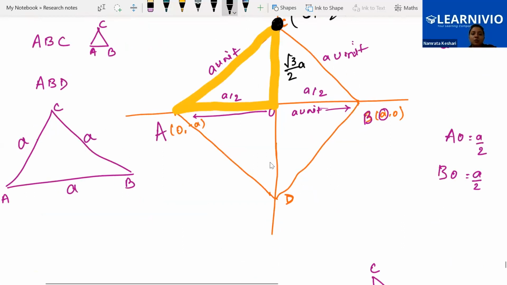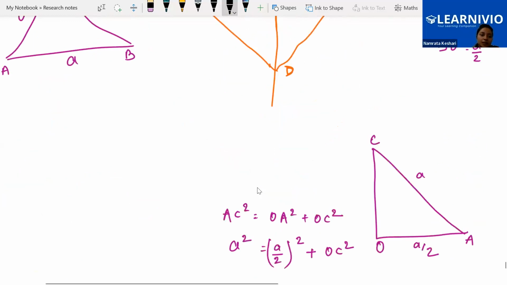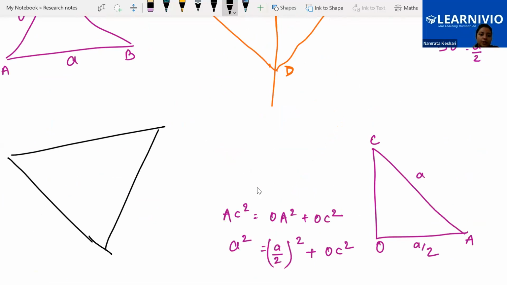Similarly, the distance between O and D will also be the same, because ABD is also an equilateral triangle. We know distance between A and B is A unit, so this is also A unit, this is also A unit. Here again we will be able to apply Pythagoras theorem and we will be getting the same length.